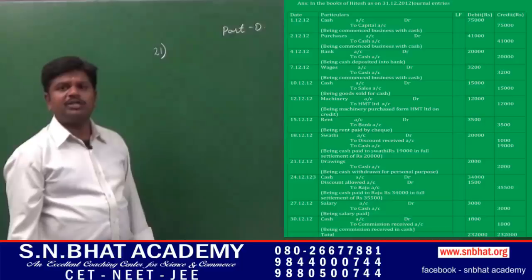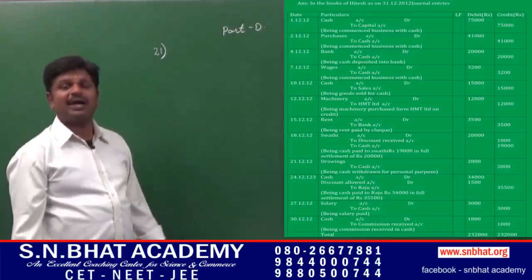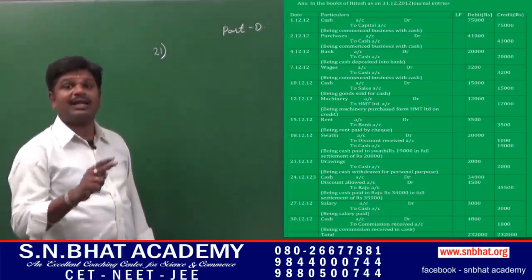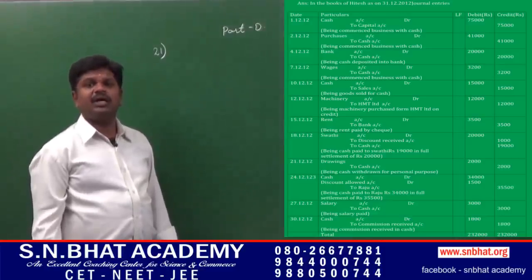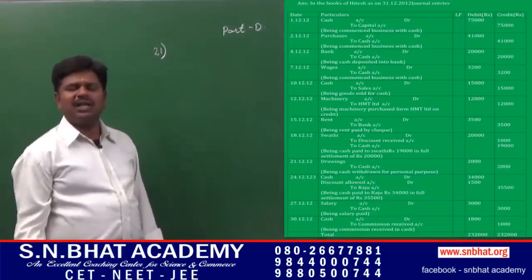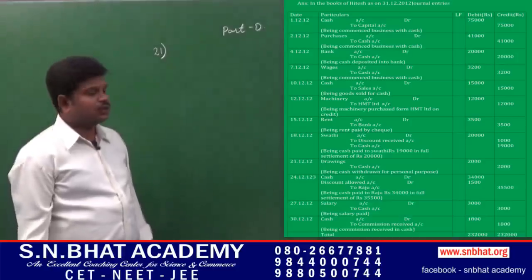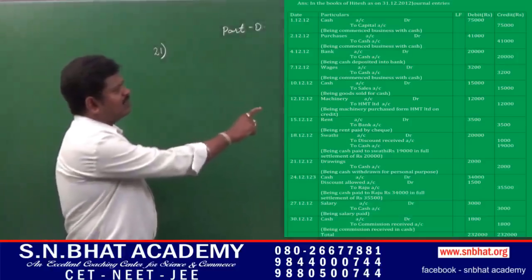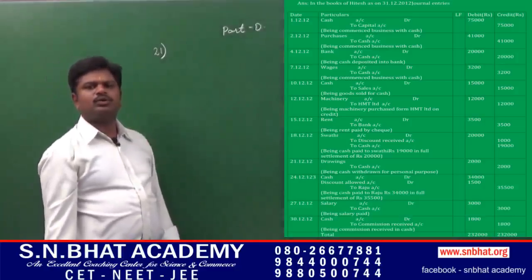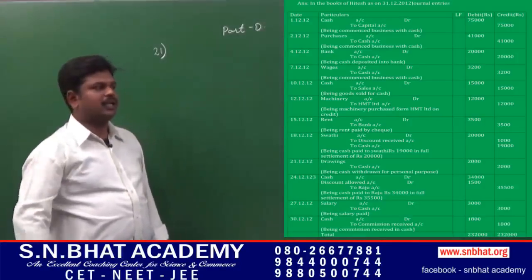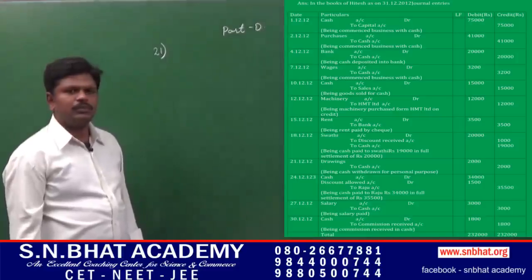Next transaction, that is goods sold for cash on 10th of December. We are selling the goods and we are receiving the cash. Both are real accounts. As per the real account, debit what comes in, credit what goes out. While selling the goods, we will receive the cash, so it has to be debited. That is, cash account debit to sales account, being goods sold for cash rupees 15,000.